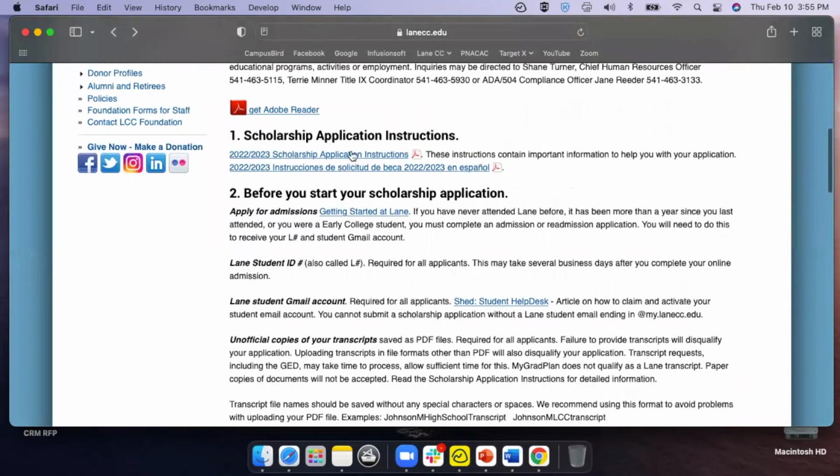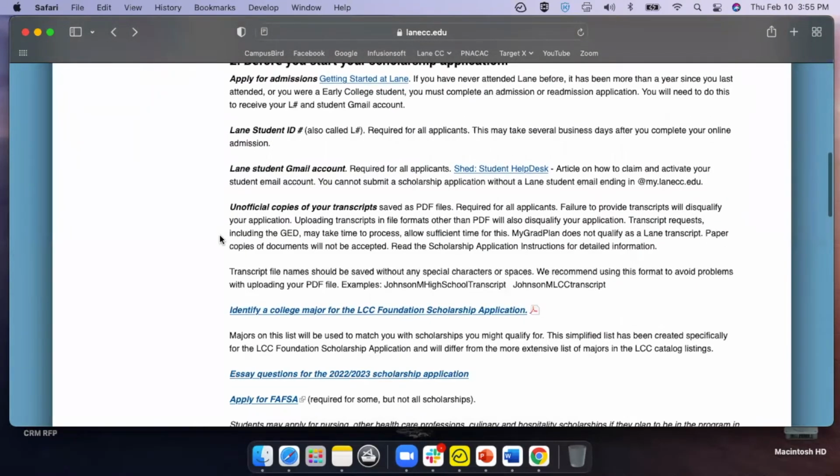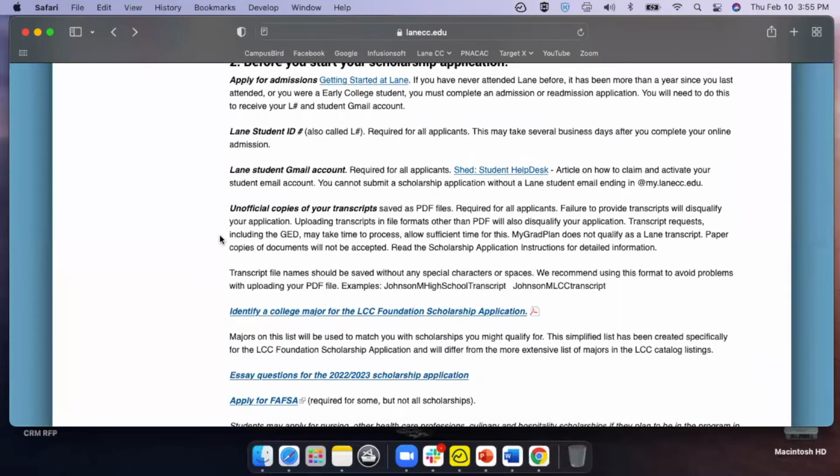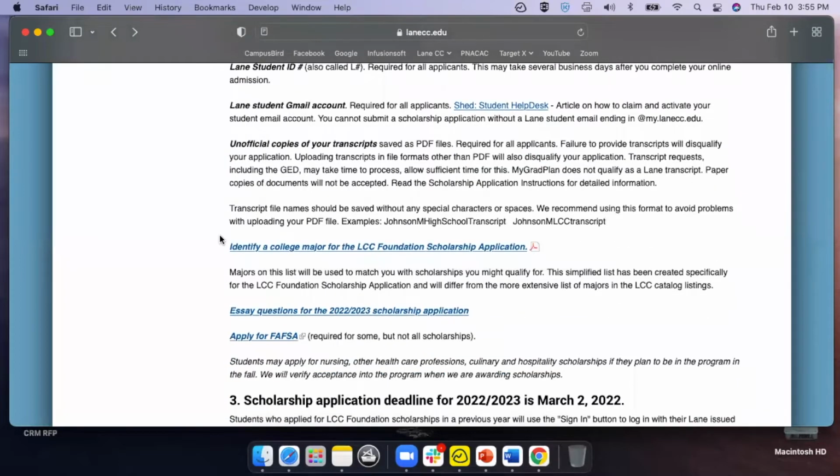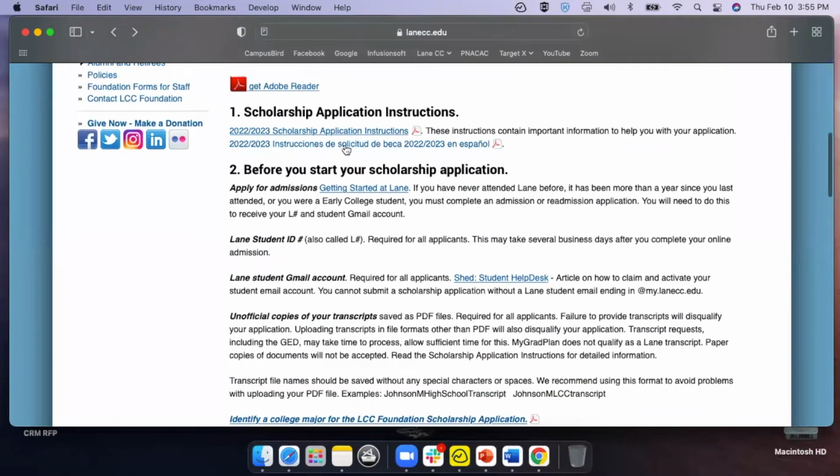Again, if you don't have the instructions page open, you can always just be on this page too, and this will also list all of those things as well. There is here in instructions the same instructions that we were just looking at, but in Spanish. Cherie and Mary Beth, if you wanted to, save that or send that to folks if they prefer to read this information in Spanish, looks like it's also available here.